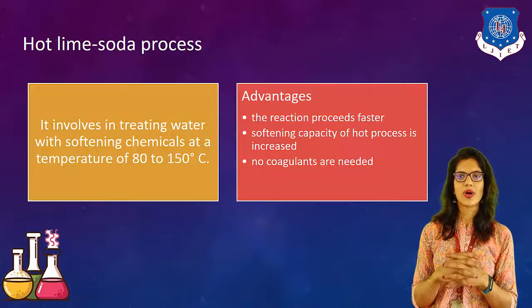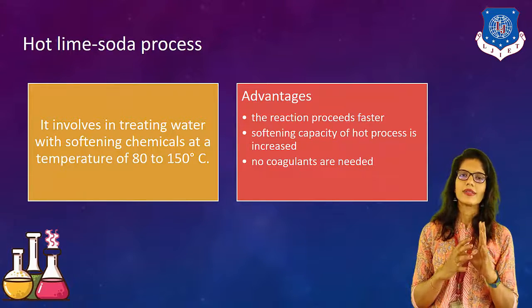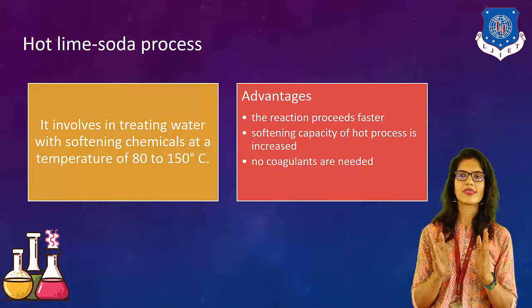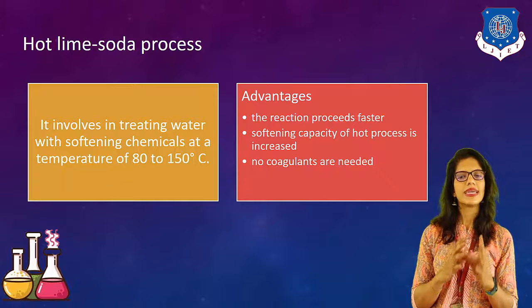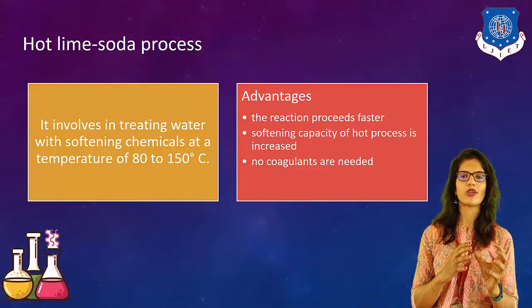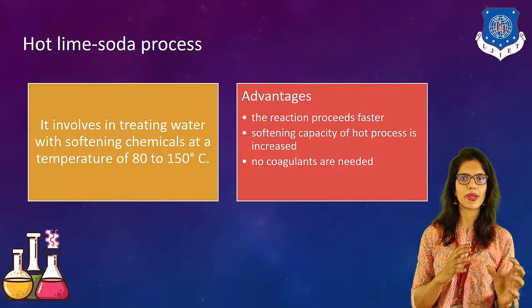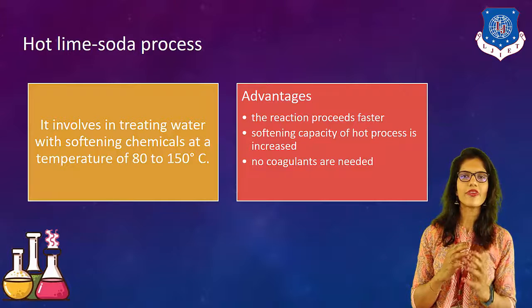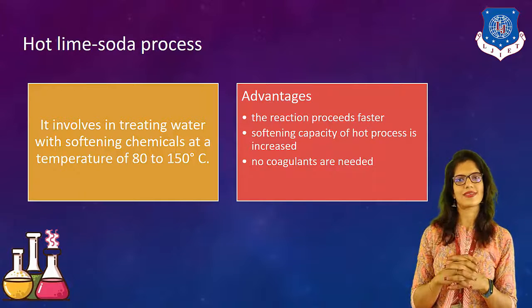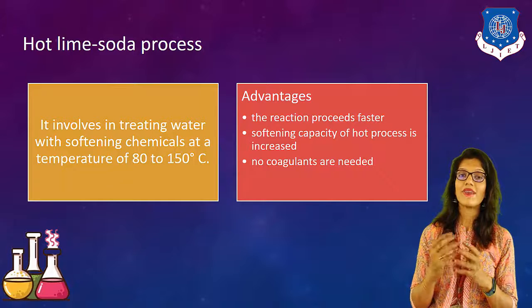Now, next one is hot soda lime process. The difference between cold and hot is the temperature. Here it involves heating or treating the water with softening chemicals at temperatures between 80 degrees Celsius to 150 degrees Celsius. Okay. Which are the advantages?